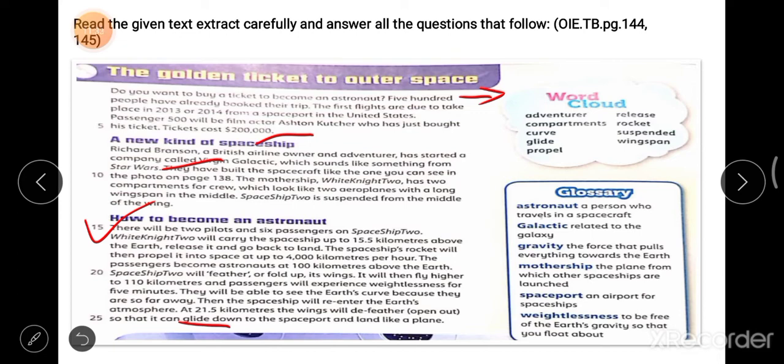So this is your text. This is all your text. Now we have to move on to the written work that you have to do. Written means the guided assessment. How you have to do this guided assessment, you know very well.